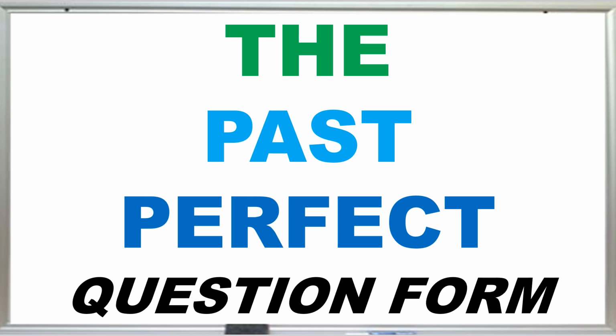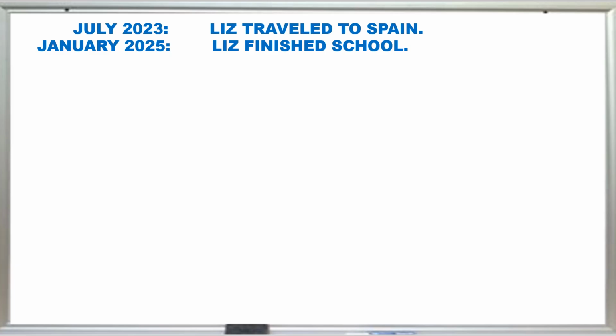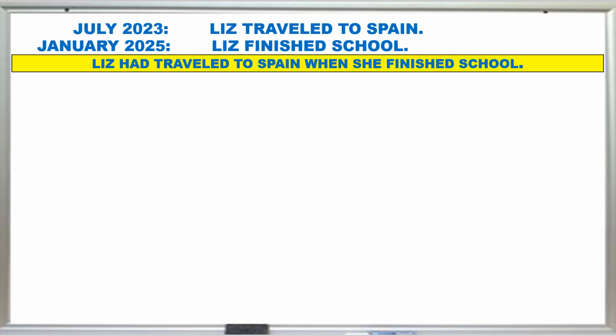The past perfect question form. We have two sentences. The question is going to be the next way. The affirmative sentence is Liz had traveled to Spain when she finished school. Liz had traveled to Spain when she finished school.